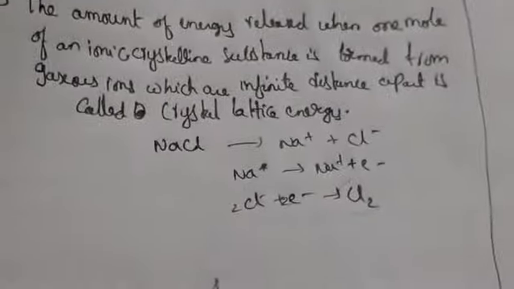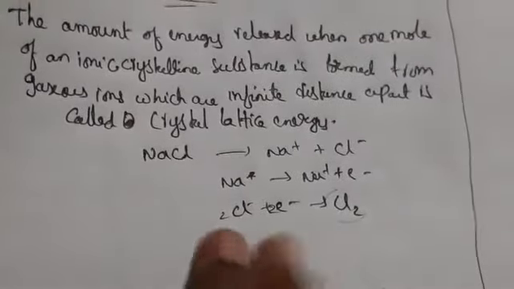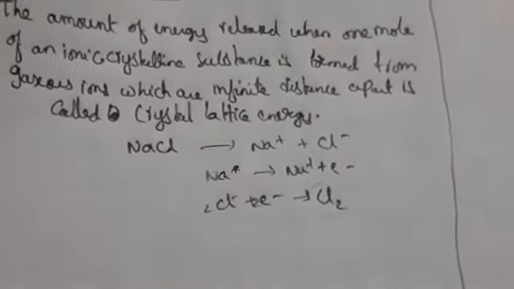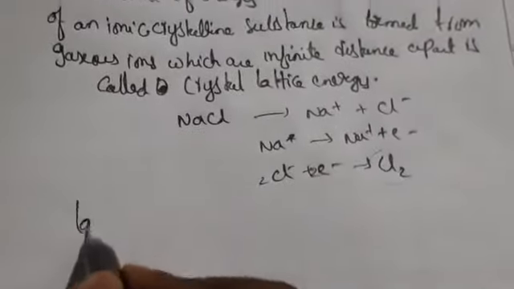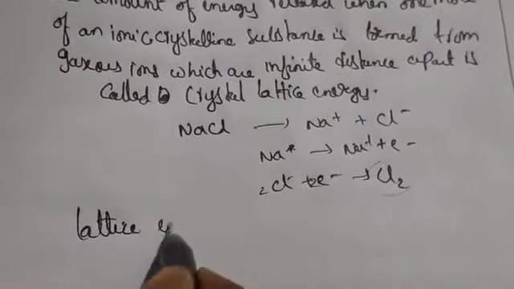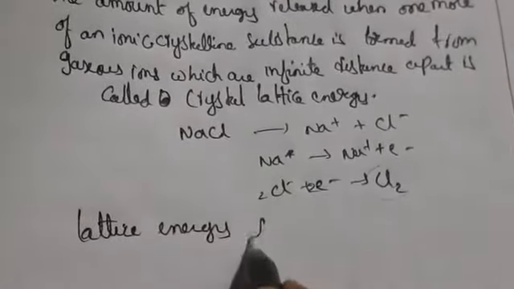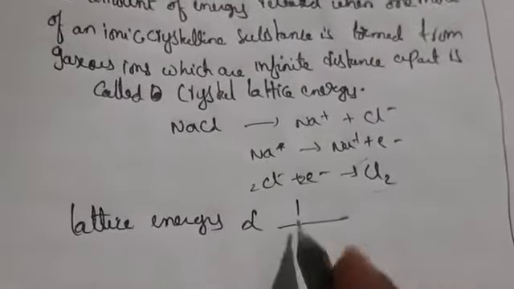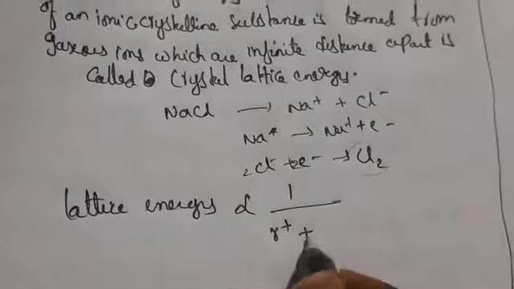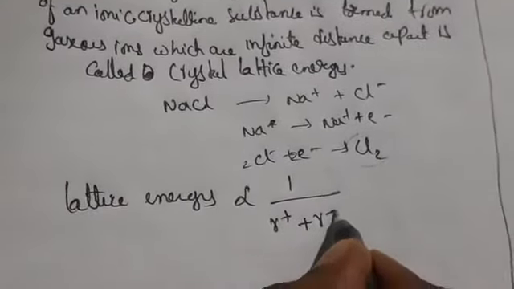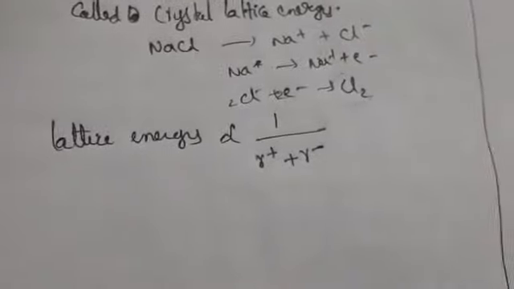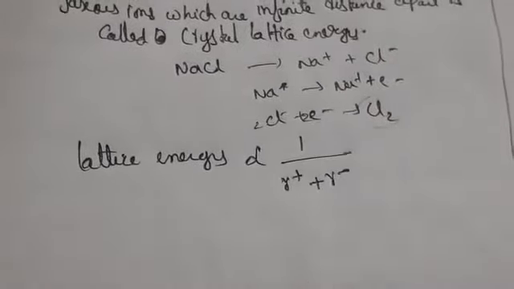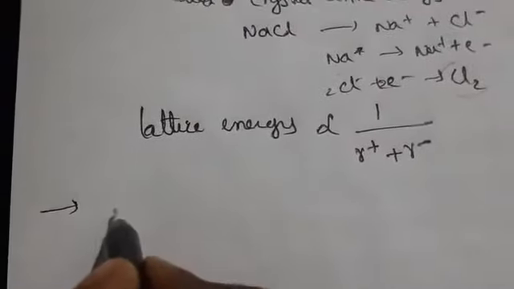Generally lattice energy is inversely proportional to the sum of the radii of the cation and anion. Sum means addition, plus and minus. Mainly this crystal lattice energy depends on interionic attractive forces. Inter means between different ions, so these two are different ions.